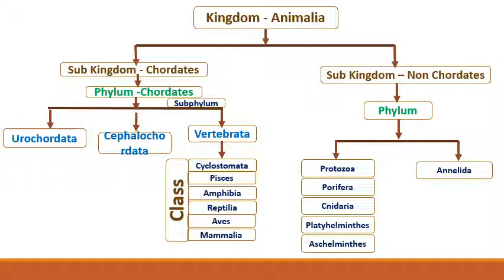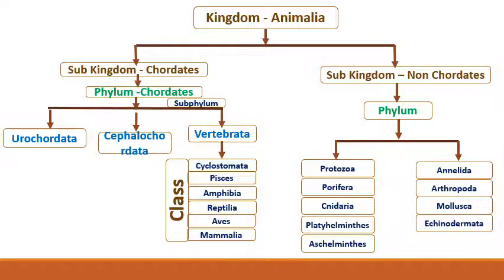Names are a little difficult, but you have to learn that one. Next one is Annelida, Arthropoda, Mollusca, Echinodermata and Hemichordata. Yes students, this is the classification of animal kingdom.